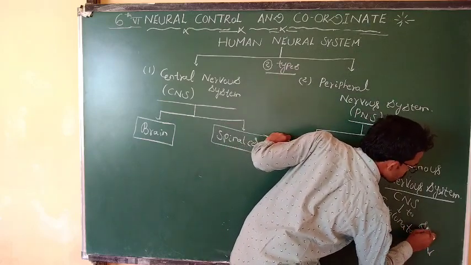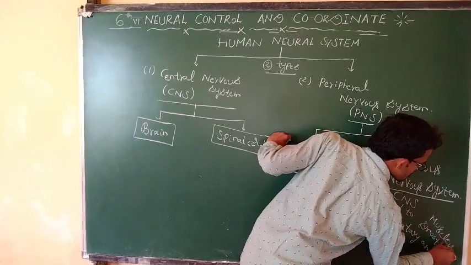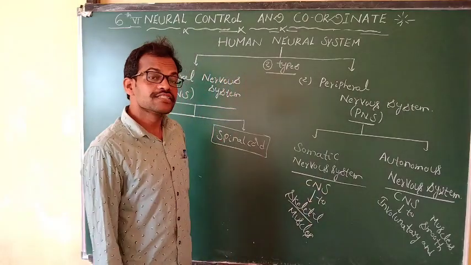The information is passed from the involuntary and smooth muscle.